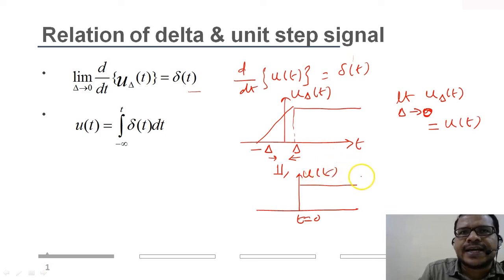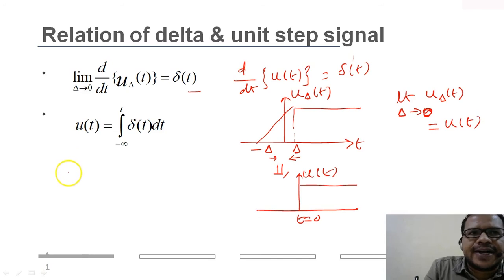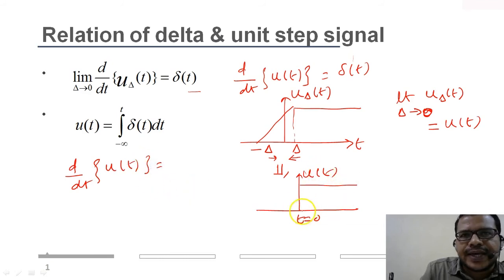And when I take the derivative of the unit step, how will the signal look? You see, here at t equal to 0, the signal goes up to 1, then the value of the signal remains constant at 1. So there is a transition, and the change is from 0 to 1.